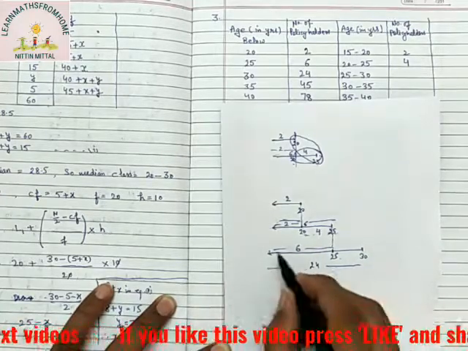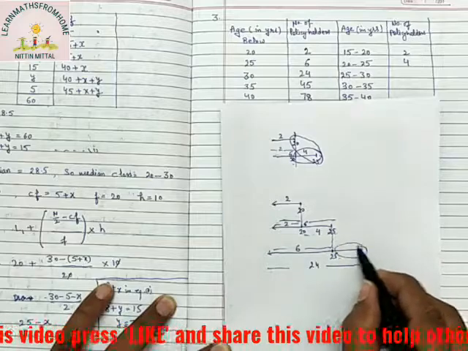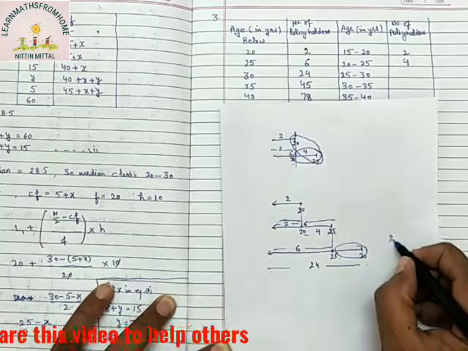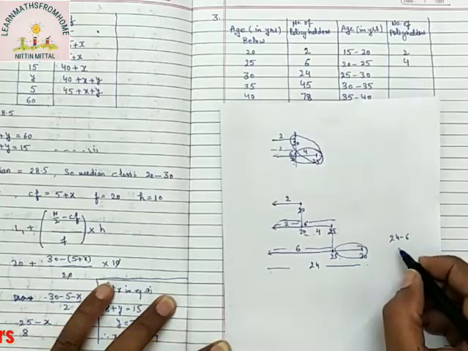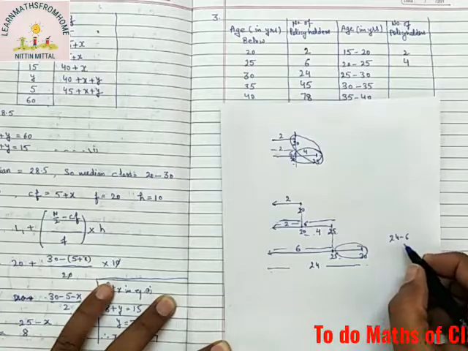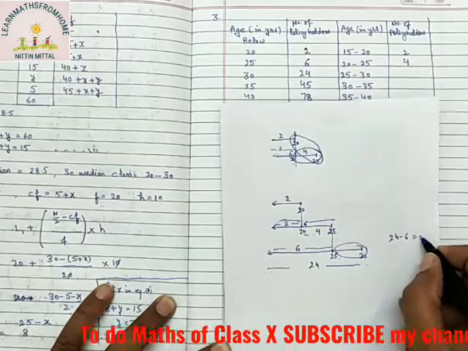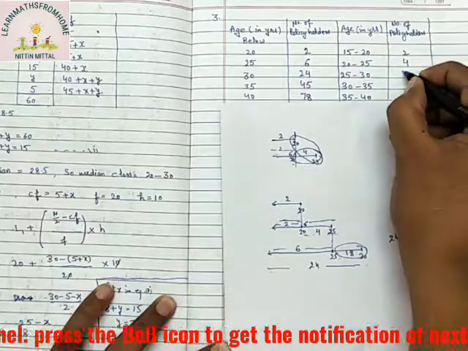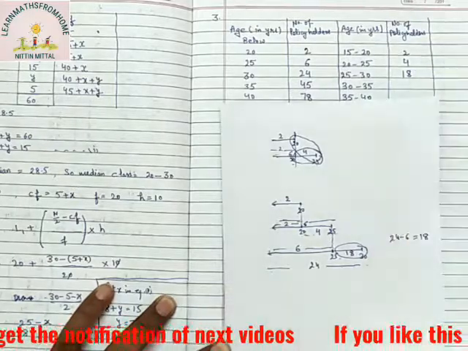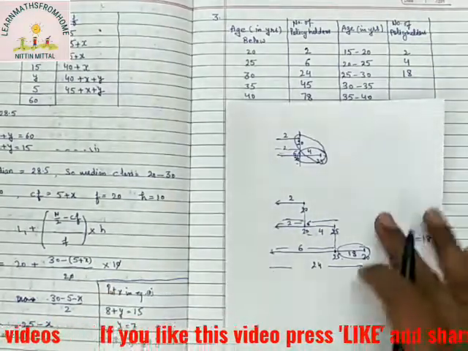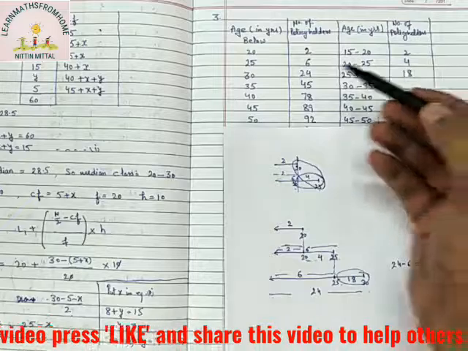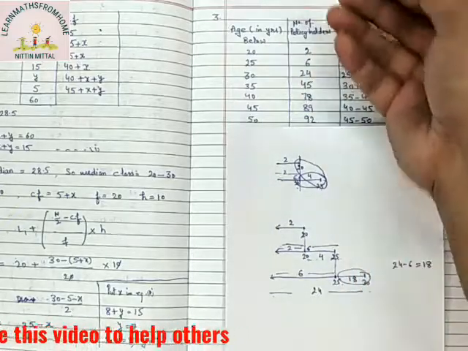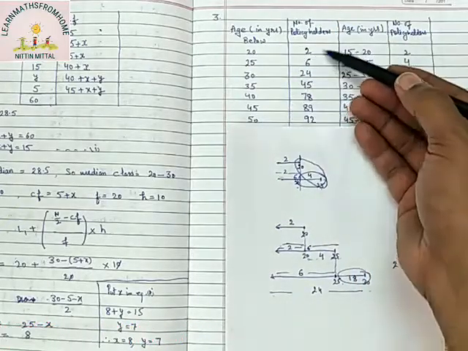Total are 24, these are 6. So what is left? It will be 24 minus 6, which is 18. So here 18 will come, right? So let me see what pattern is there. Below 20 there was no other class above that, so 2 will remain the same.